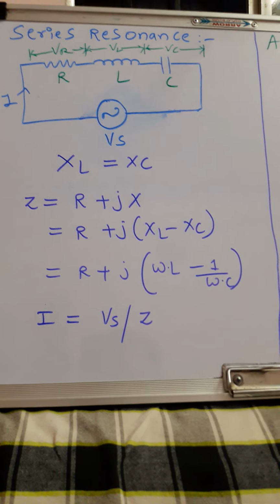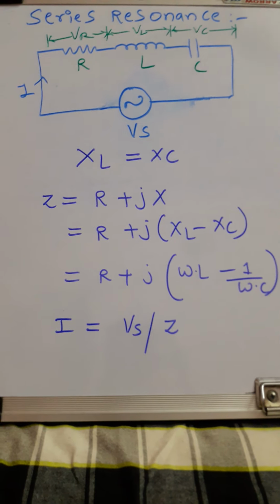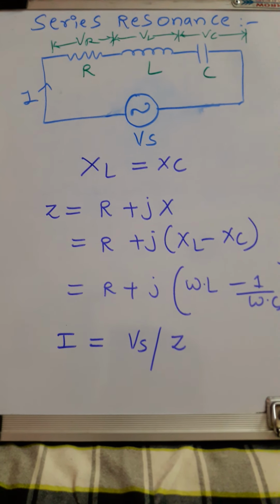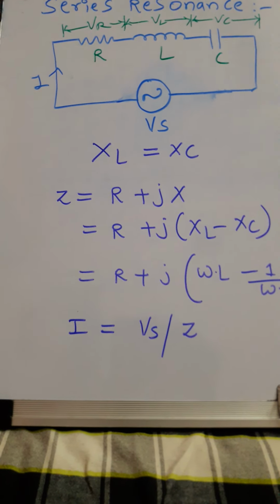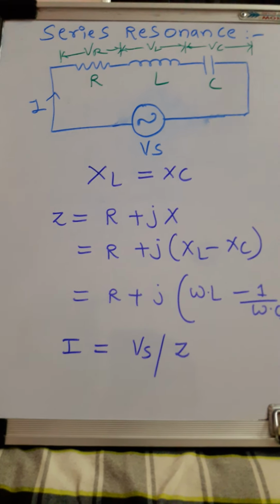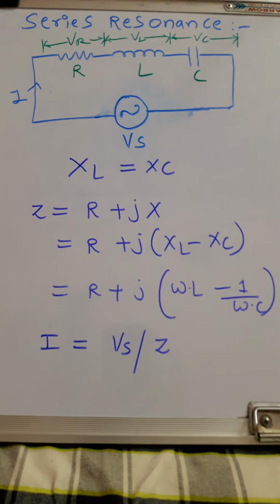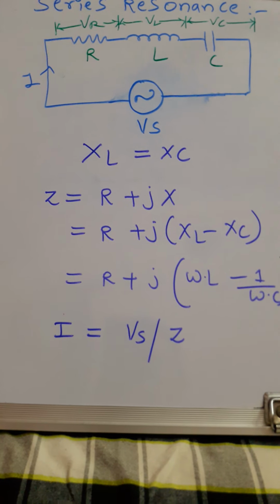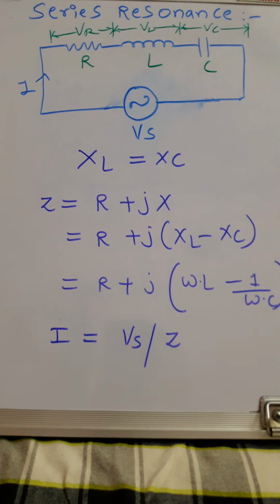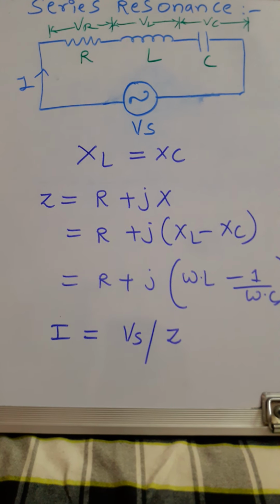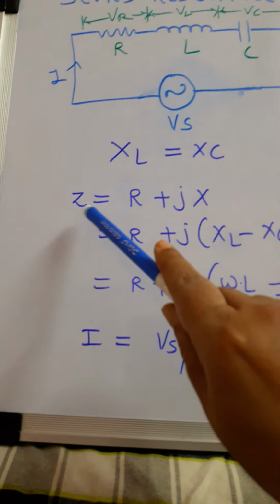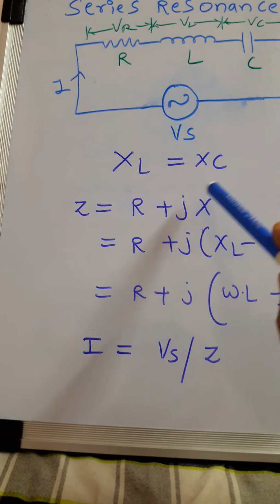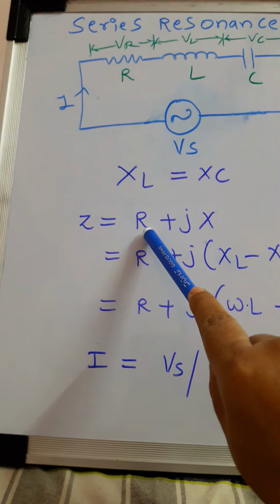In this figure, resistance, inductance and capacitance are connected in series with each other. Applied voltage is Vs, obviously AC voltage. The total impedance of this series RLC circuit: there are three elements, pure resistance, inductance, as well as capacitance. So capacitive reactance will be present as well as inductive reactance, and the pure resistance term will also be present. That is why the impedance Z is equal to R plus jX, where X represents total reactance of the circuit and R represents total resistance of the circuit.